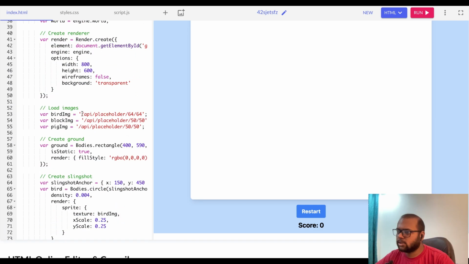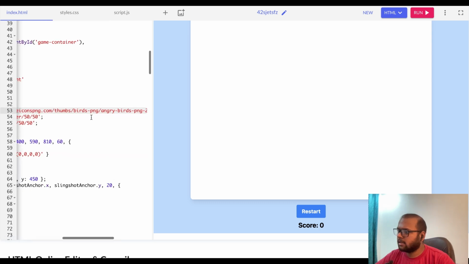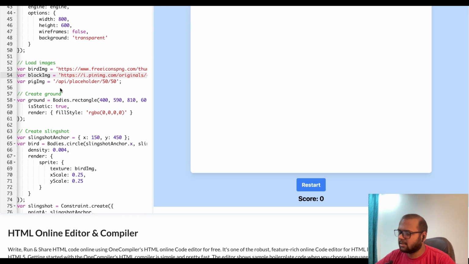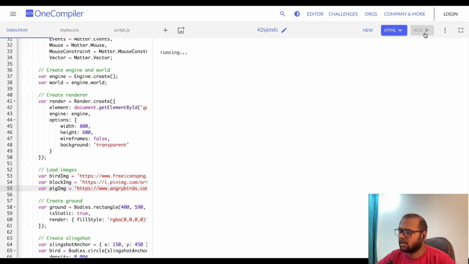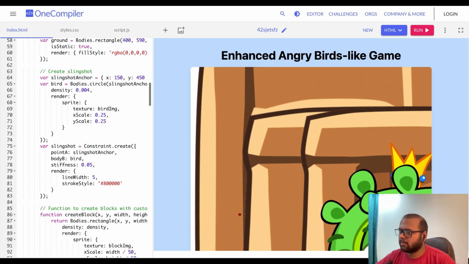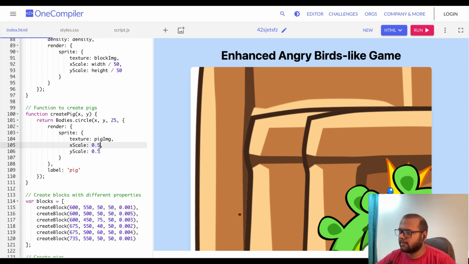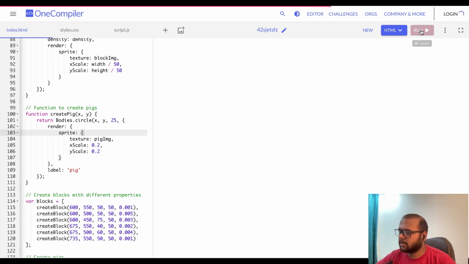I am adding the image URLs one by one into the code and tweaking the size by adjusting the X and Y scales. Now the objects are starting to appear. Let's do the same for the blocks and catapult.